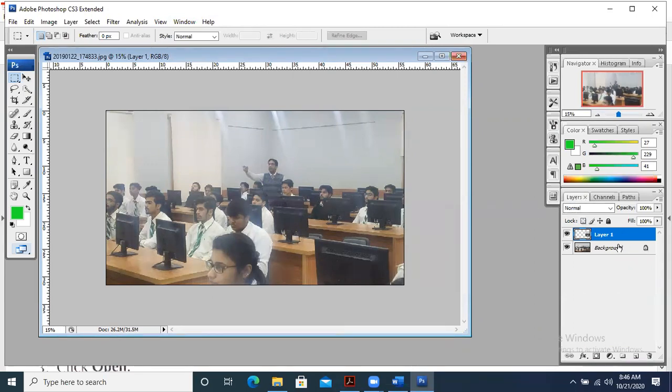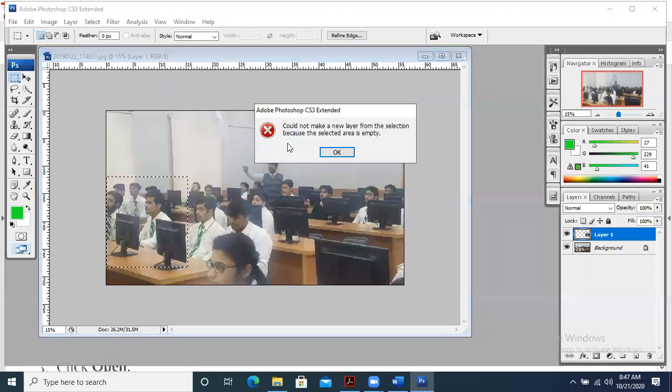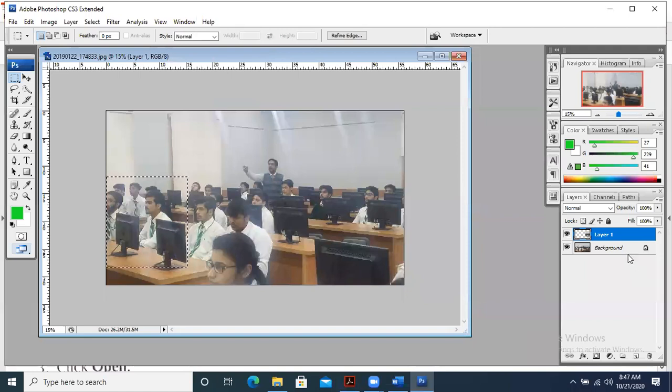How many layers are there right now? One layer is the background, and another layer is also there with the name of layer 1. Why was it created? Because I selected a portion. Now see again. If I select some portion of the picture and I right click on it and say copy via layer, layer via copy, background should be selected because we are taking from the background. Then it is going to make a copy. Can you see this? This is layer 2.